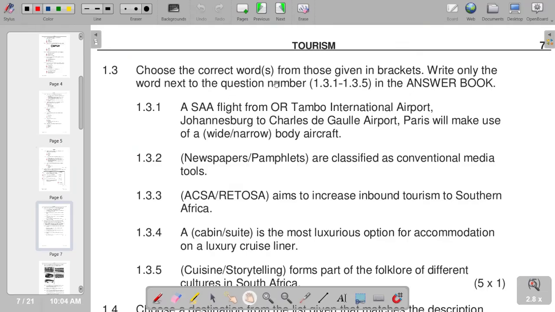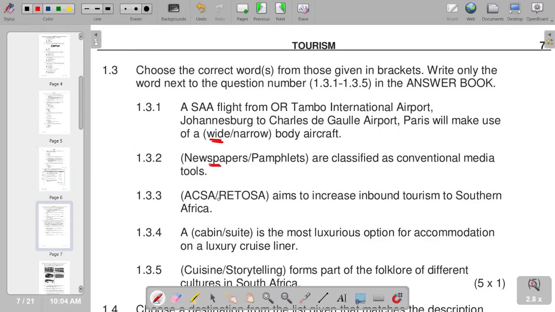Choose the correct word from those given in brackets. So on the first part, in SAA flight from OR Tambo International Airport, Johannesburg to Charles de Gaulle Airport, Paris, will make use of a wide-body aircraft. So the correct response that we have is wide-body. So 1.3.2, newspapers or pamphlets are classified as conventional media tools. So newspapers is the correct response.